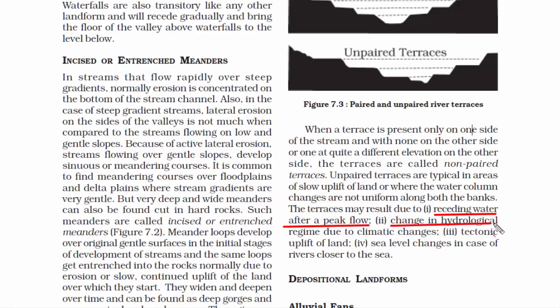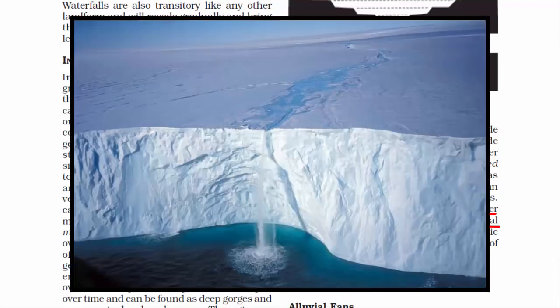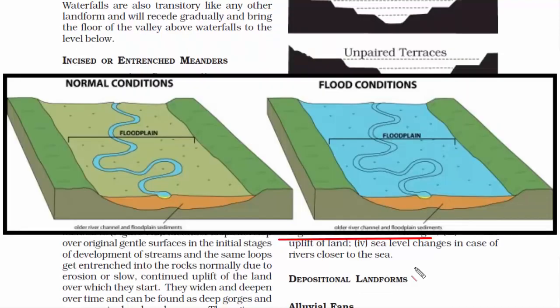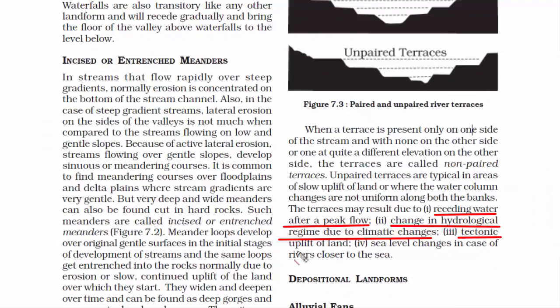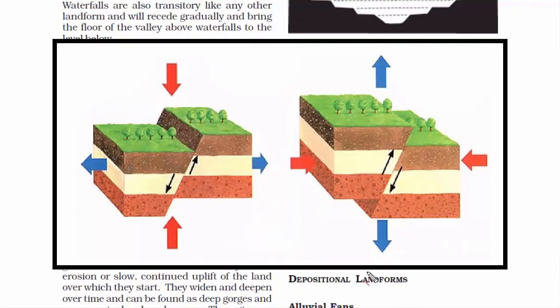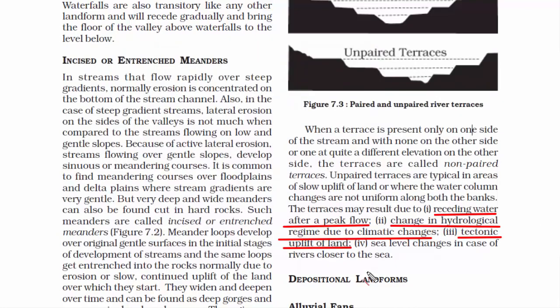The second one is change in hydrological regime due to climate changes. Now with regard to climate change, there's always a concern about increase in ocean water, and that can cause floods, which in turn will cause unpaired terraces. The third reason behind unpaired terraces is tectonic upliftment of land. When a portion of Earth's surface is uplifted due to tectonic activity, that causes a huge change in the flow of the river. When there is a change in the flow, that will cause unpaired terraces.